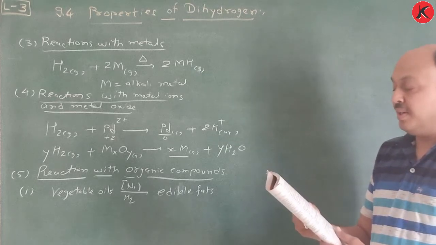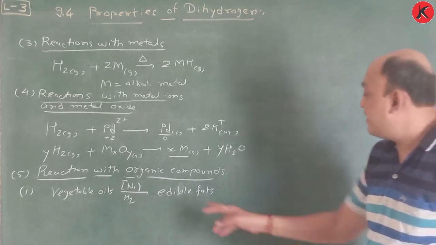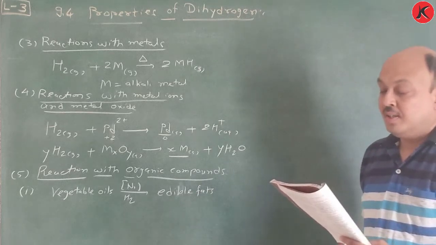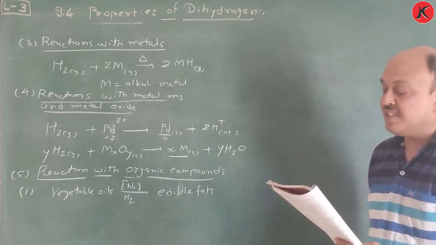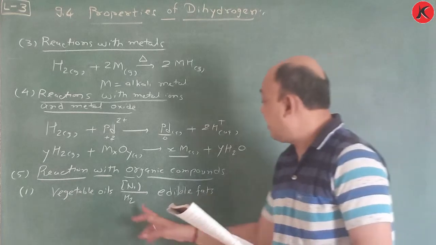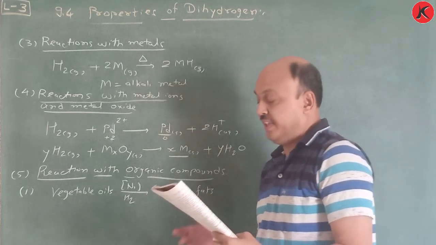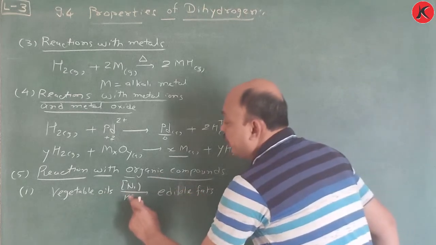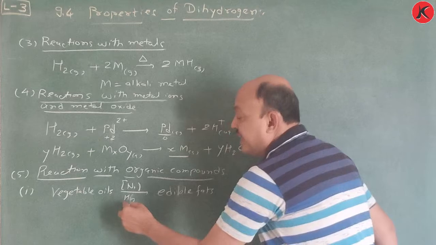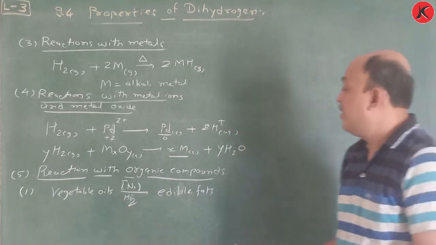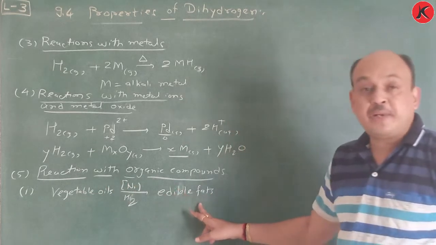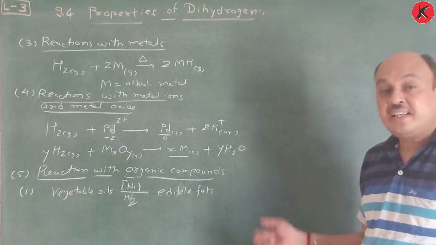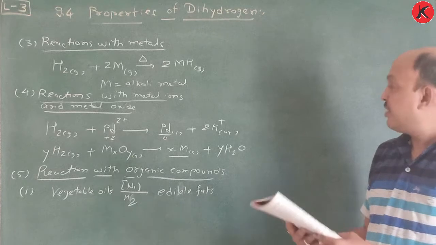That is vanaspati ghee, or margarine or vanaspati. So here this is vegetable oils. You remember this one, it's very important. In the presence of nickel catalyst, hydrogenation takes place. So vegetable oil is converted to edible fat by which catalyst and which reagent? Dihydrogen gas.